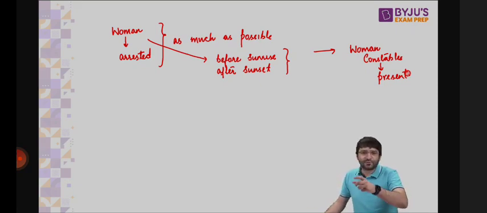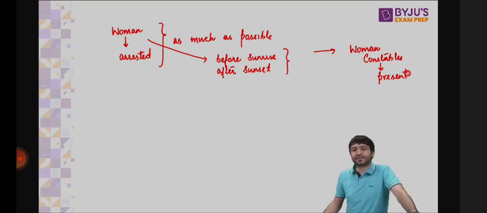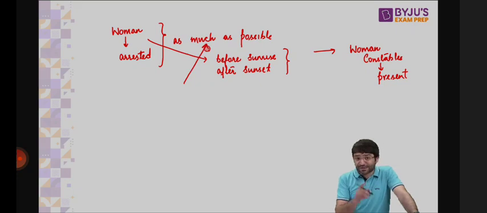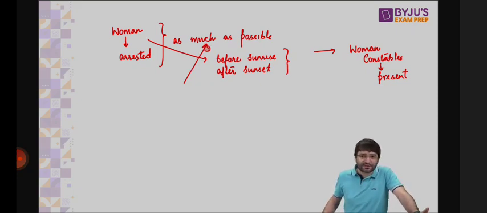And then if you would have watched those videos, he cried a lot and said, Taloja, Taloja, Taloja. That means he was telling his crew, he was telling his journalists that I'm being sent to Taloja jail because he was sent to judicial custody. Clear? Inform of the grounds on which you are being arrested, be produced before the court within 24 hours of your arrest. But at the same time, the court has expanded the scope of Article 22, just like the court has expanded the scope of Article 19, Article 21. And the court has said if a woman is to be arrested, as much as possible, which means not in every case, but as much as possible, ensure that a woman is not arrested before sunrise and after sunset.